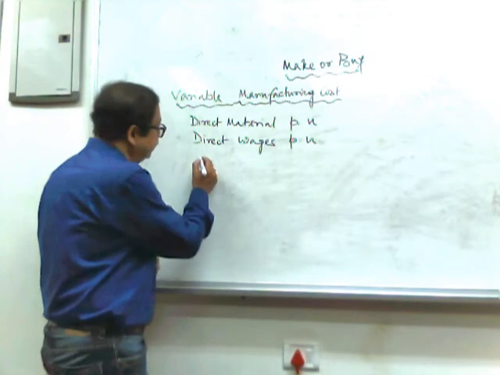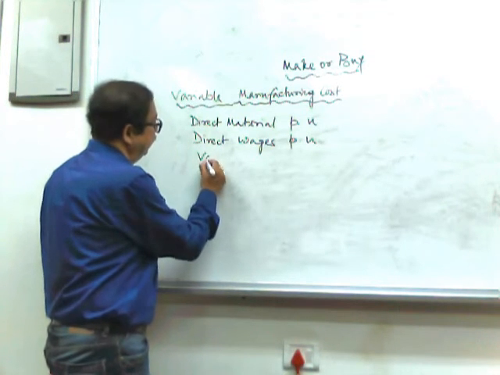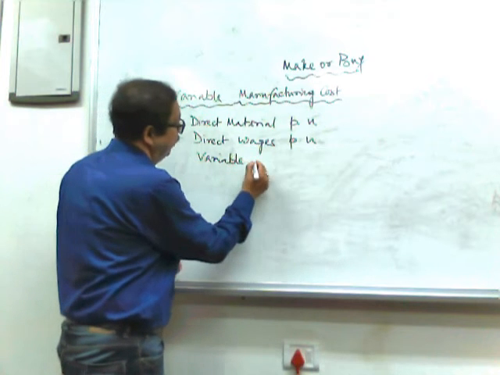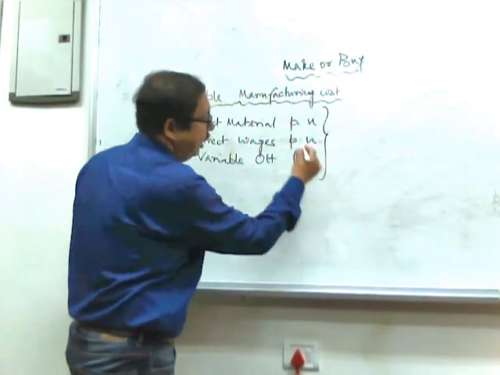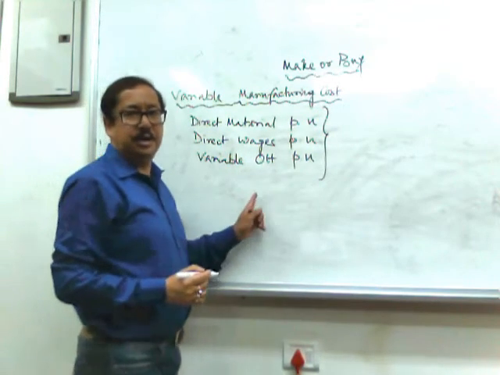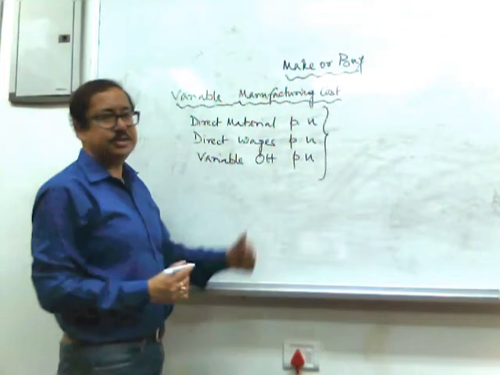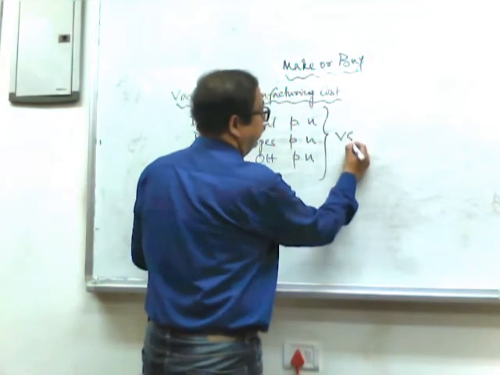And we also need to add the variable overhead per unit. These three together are the total variable manufacturing cost.